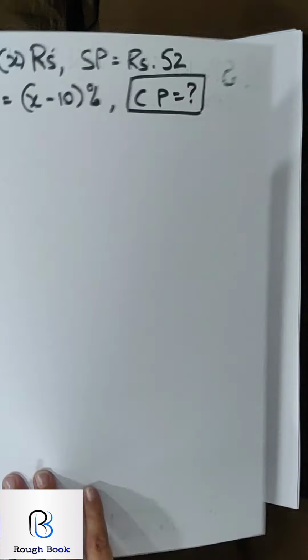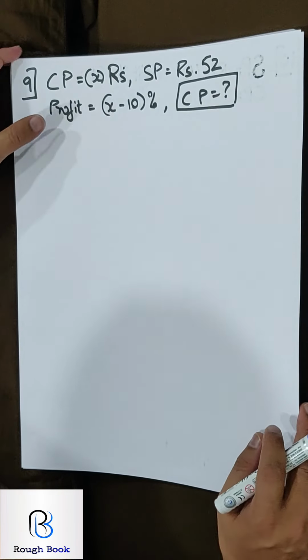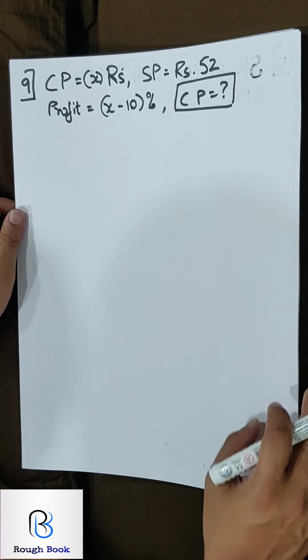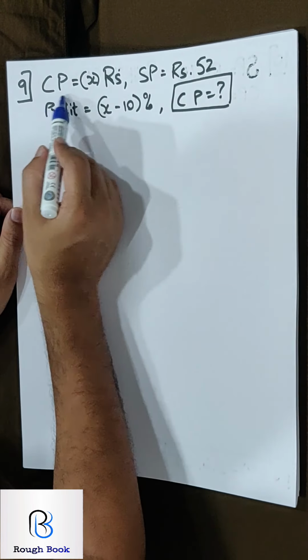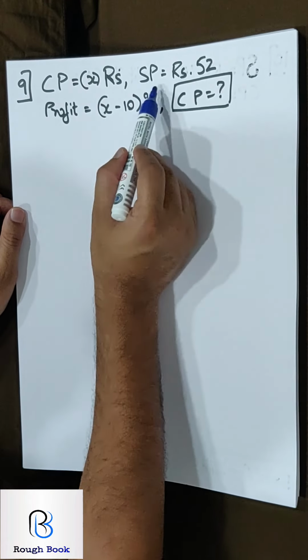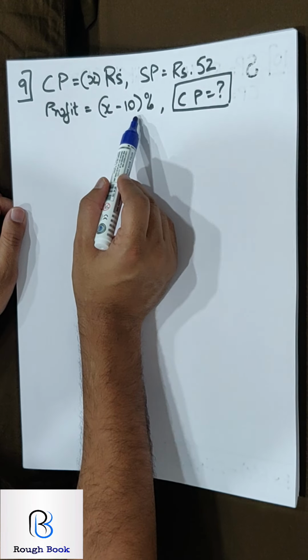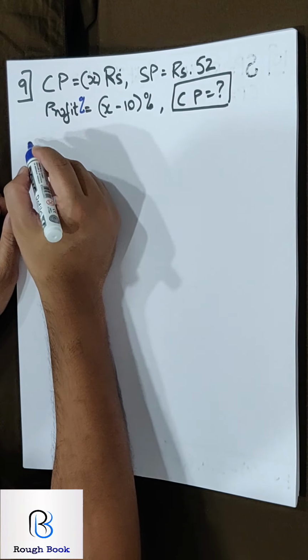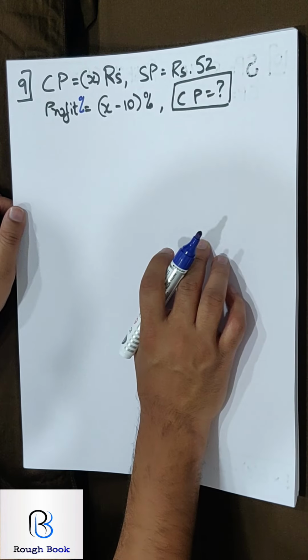I want everyone to try sum number 9. These two sums are very simple, 9 and 10. You will not even need me because they've already assumed stuff for you. CP is given, SP is given, profit percent is given. This is profit percent. So what is your profit percent?